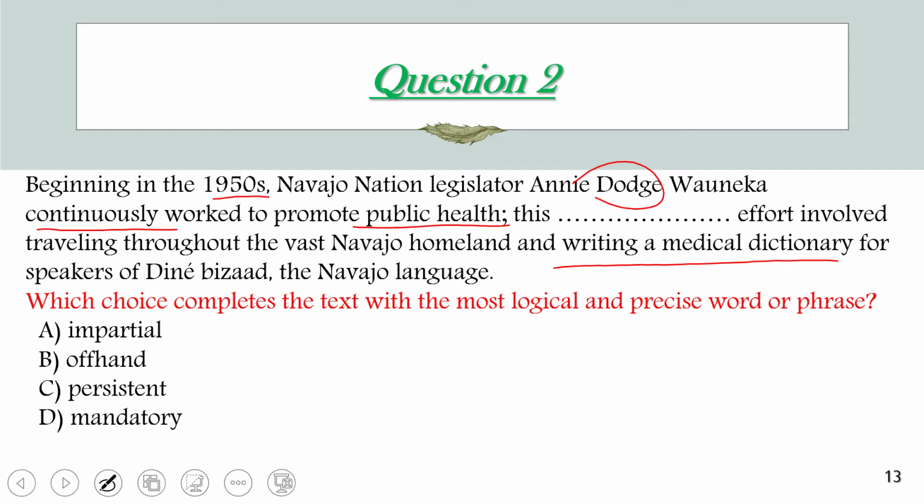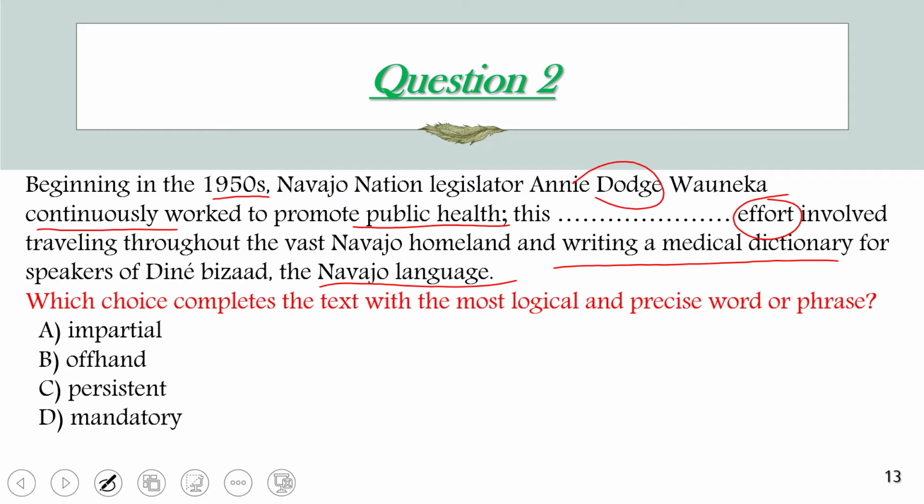the Navajo language. My friends, here we need a word to describe the noun effort. The word that can modify a noun is an adjective. So if this legislator works continuously and travels through the vast Navajo homeland, and she wrote a medical dictionary, how can we describe this effort? We can predict that this effort is serious, and she was very interested in her work.